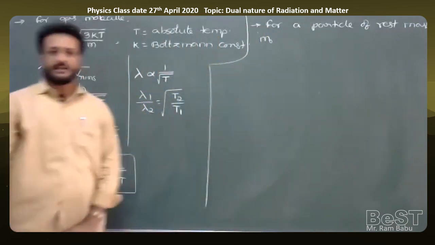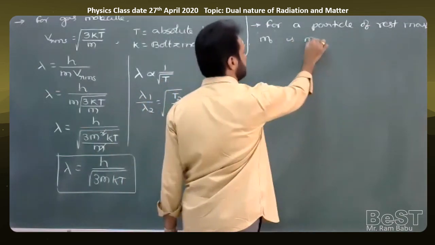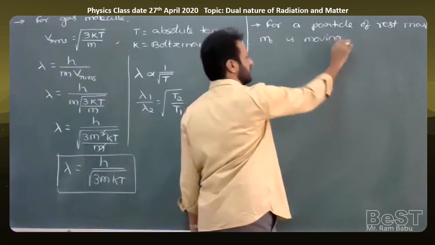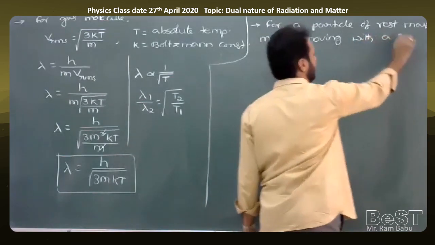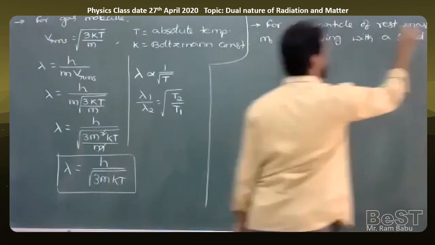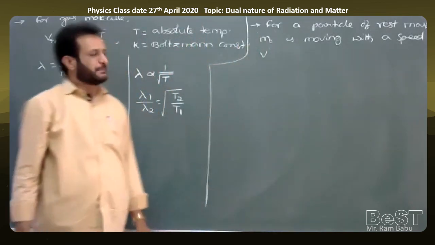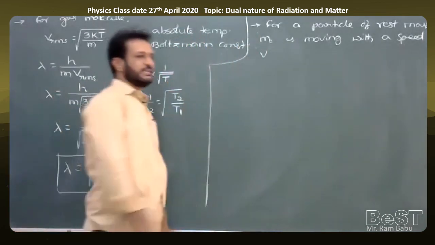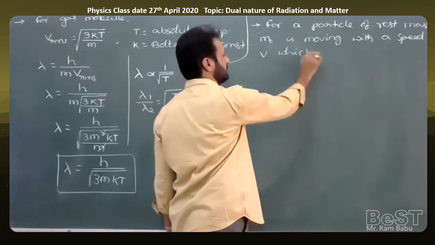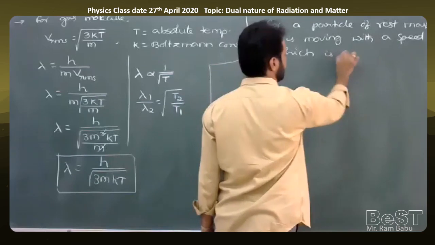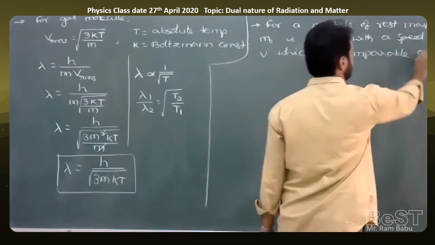For a particle of rest mass m naught moving with a speed v, generally this speed is comparable to the speed of light, c. Here c means the speed of light.